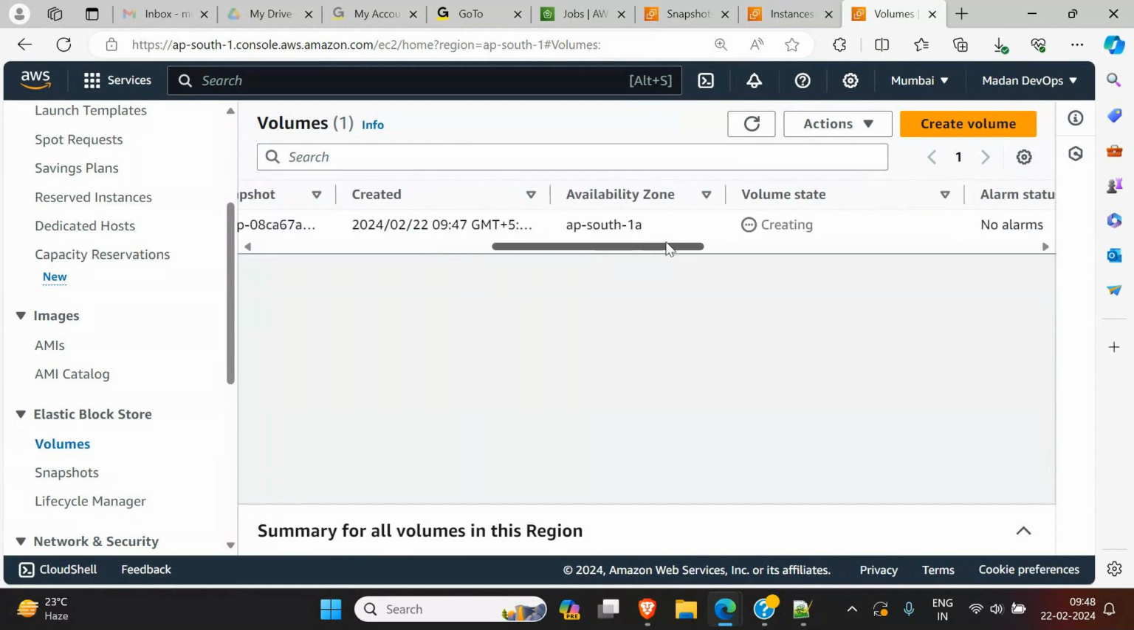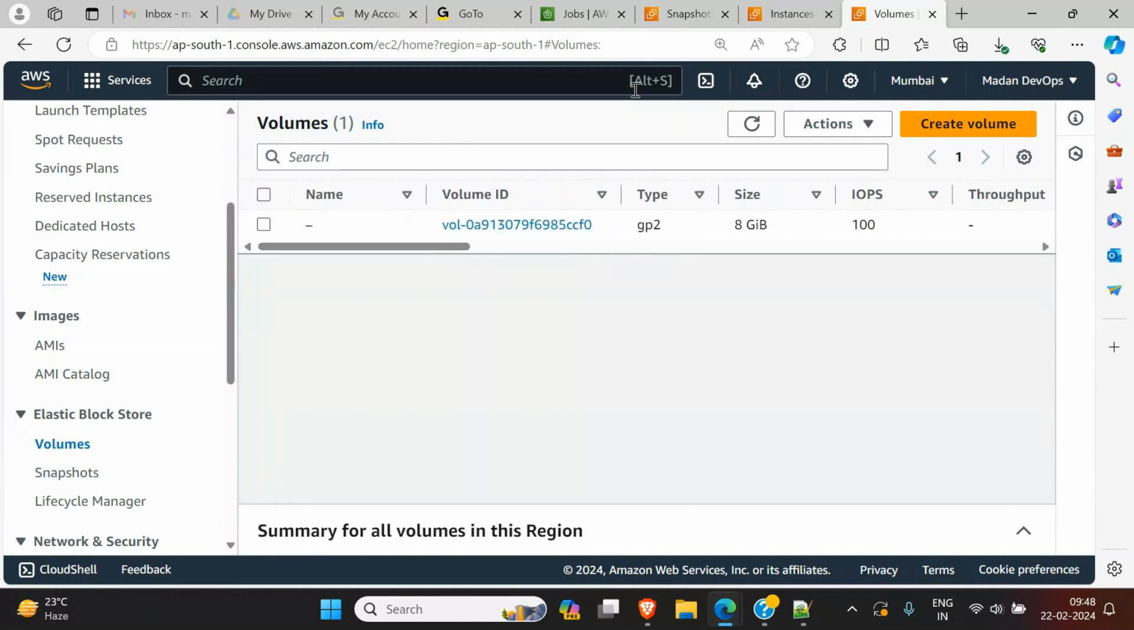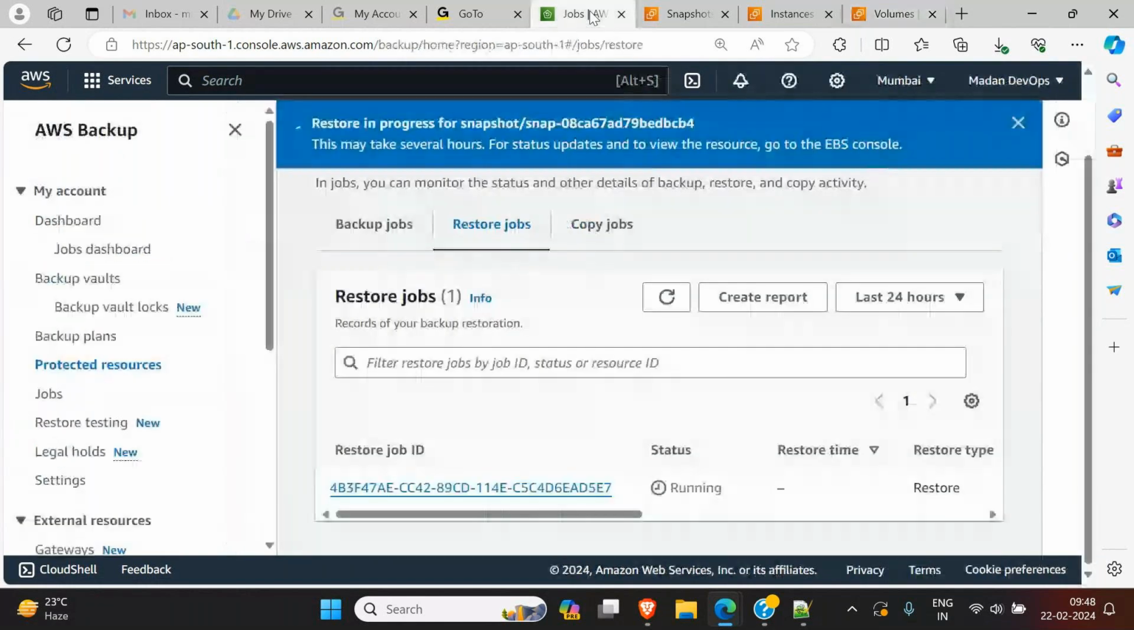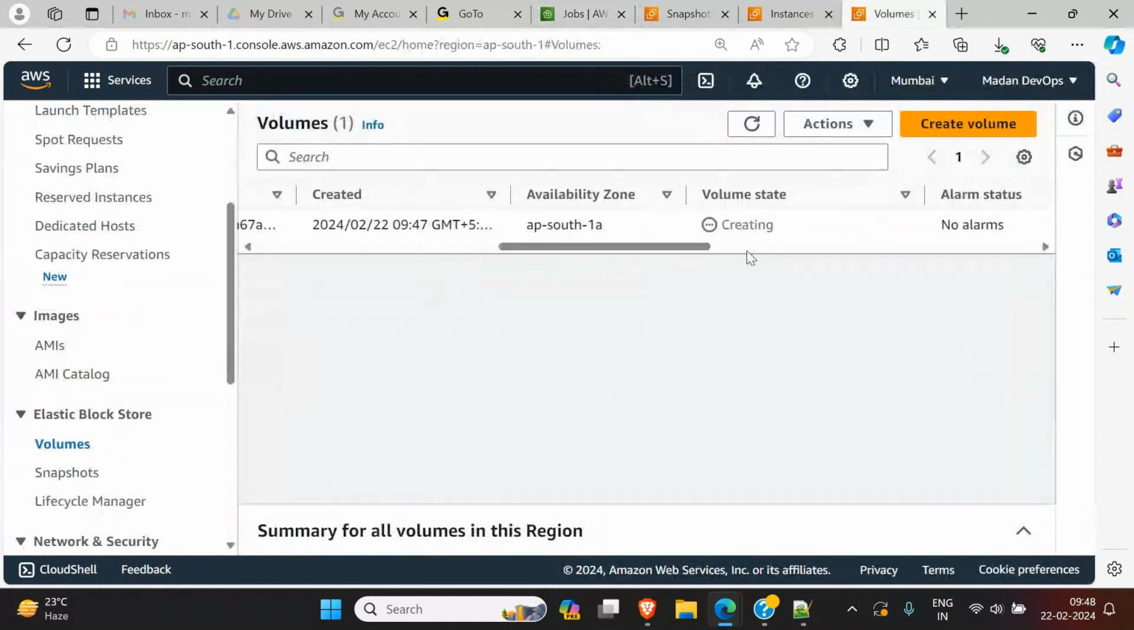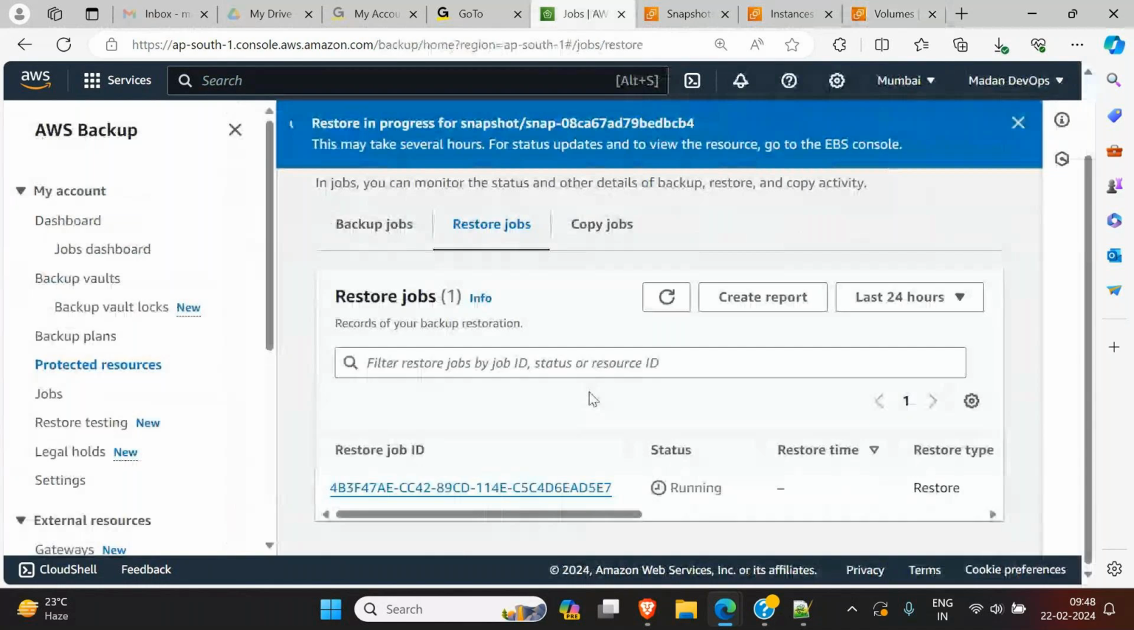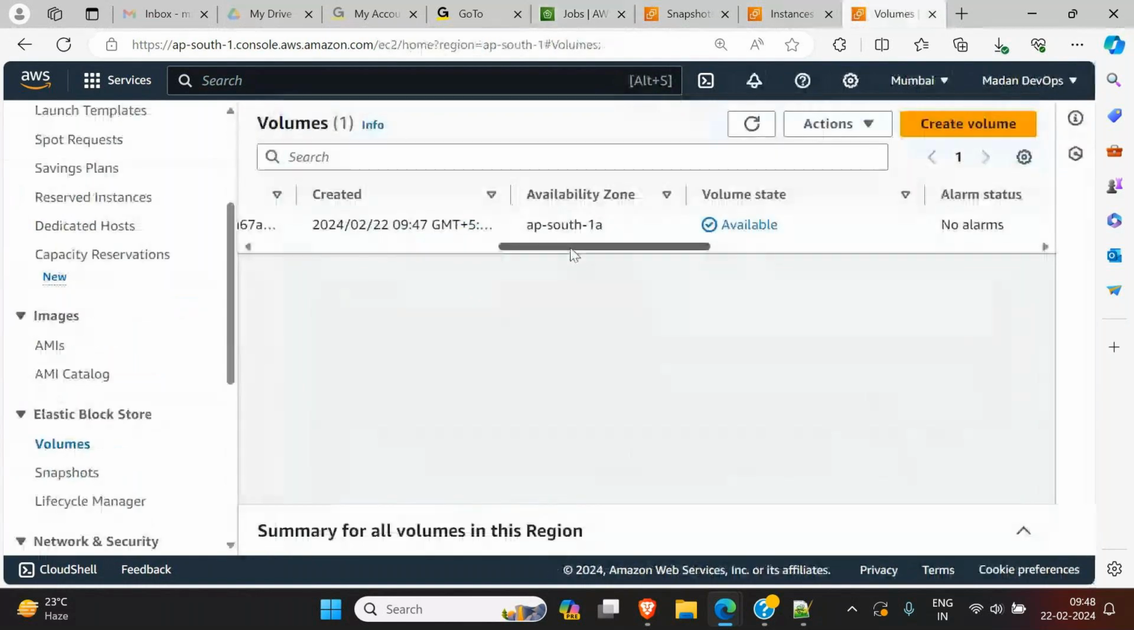And it's great. It's still creating. It's available now. Backup is ready now. Just refresh. This should also complete. It's taking some more time. Right. Now your volume is ready.